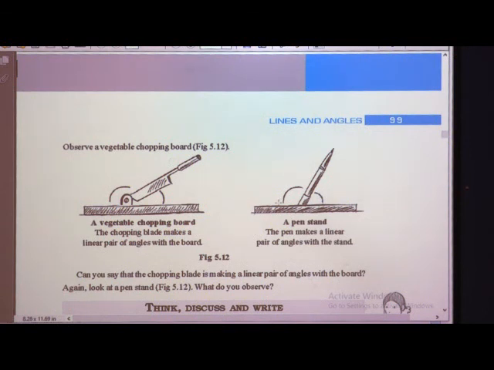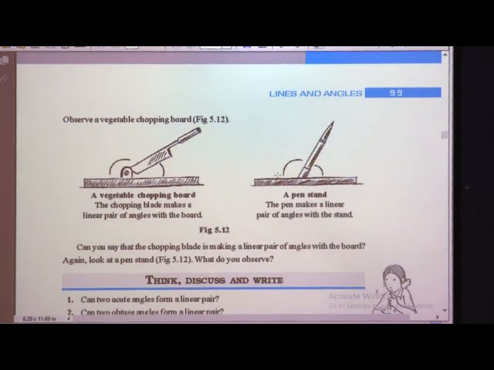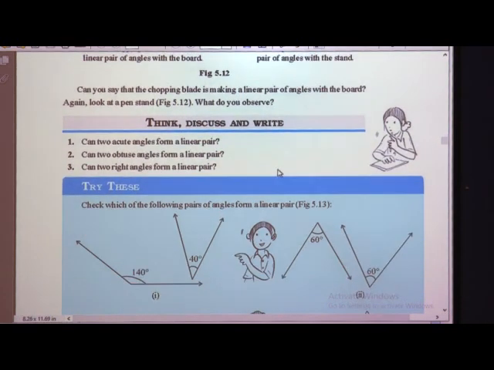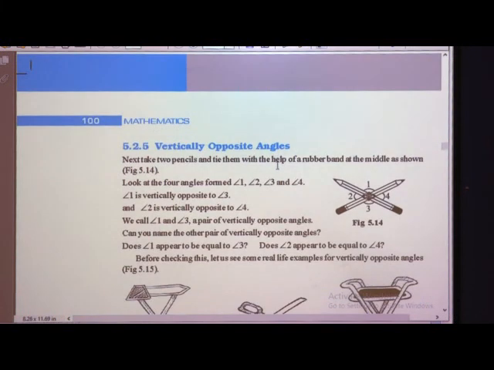The sum of angle 1 and angle 2 is equal to 180 degrees. So this makes a linear pair of angles with the stand and the base. We have two examples so you can understand where linear pairs occur.